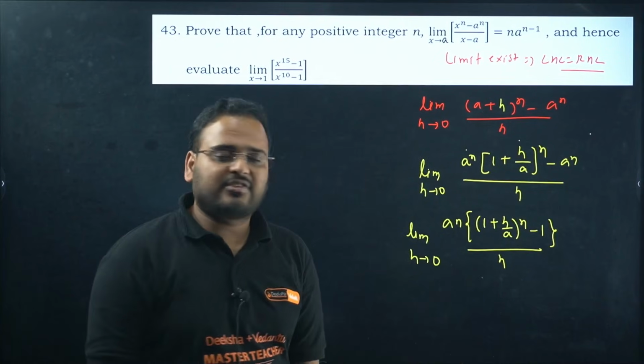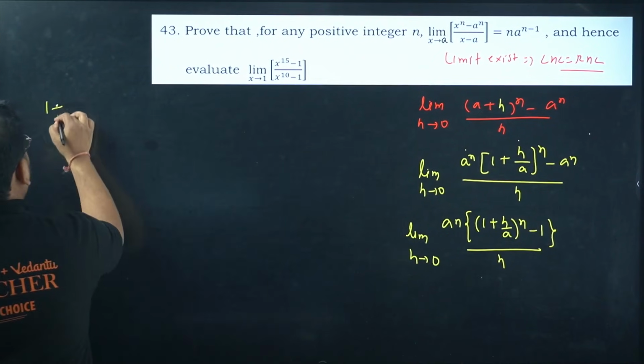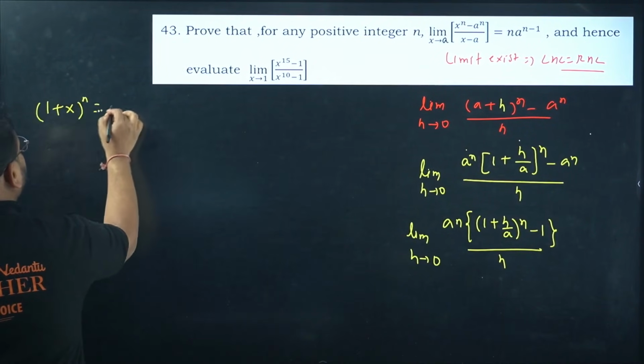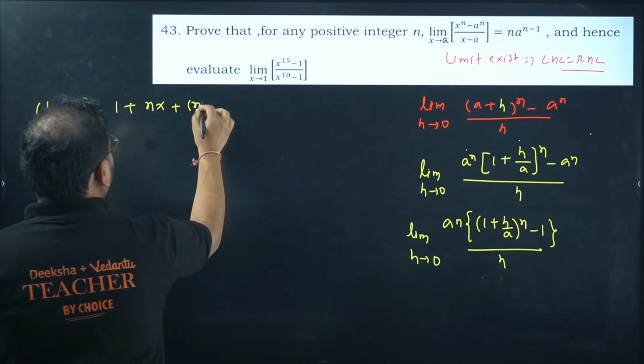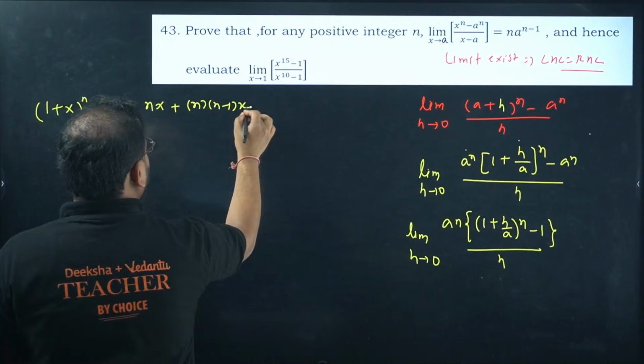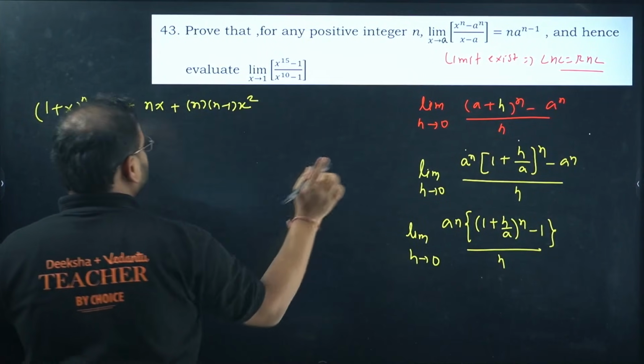Now we have a relation, remember this one: (1 plus x) power n is nothing but 1 plus n times x plus n times (n minus 1) x square and so on.